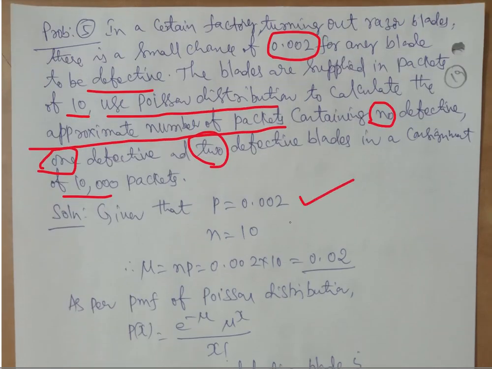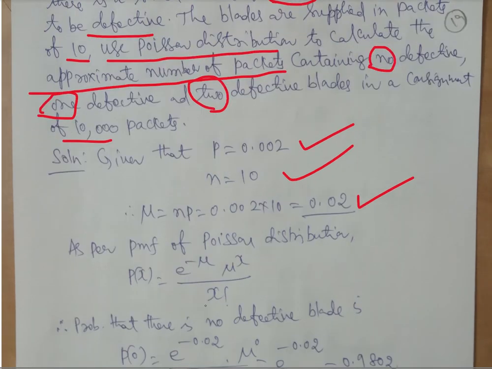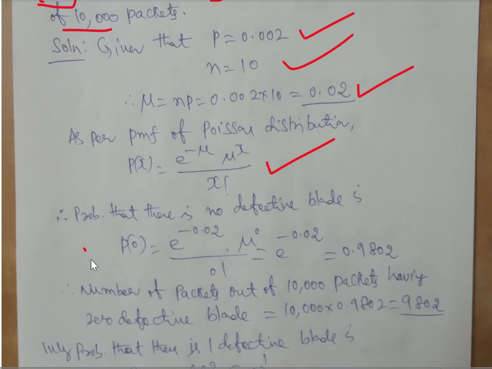So P is given, n is given, we can calculate mu as n into P. Once we know that, we can substitute straight away. So first is P of 0. P of 0 is 0.9802. Multiply by 10,000, you will get 9,802 packets which will not have any defects.